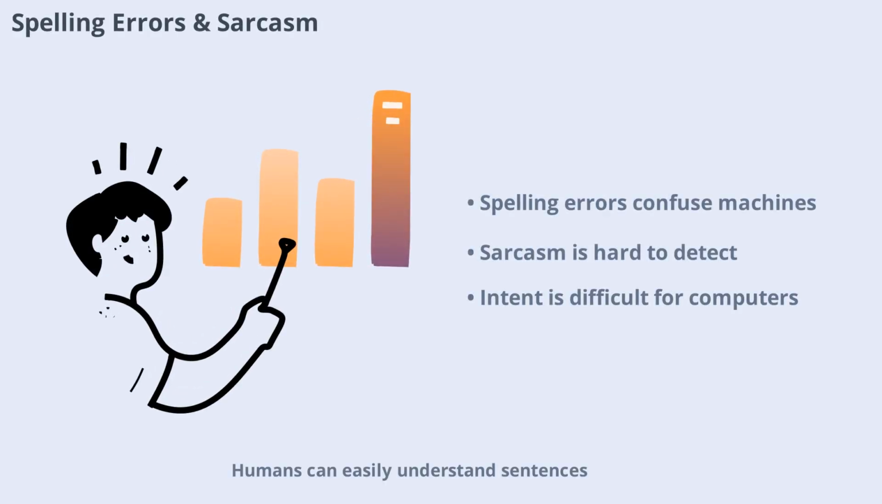Humans can easily understand sentences with spelling mistakes or sarcasm, but computers struggle. NLP algorithms can identify common spelling errors, but unusual mistakes may still cause confusion. Sarcasm is even trickier. Words may have positive or negative meanings depending on how they're used. Detecting sarcasm requires understanding not just the words, but the intent behind them, which is a complex task for machines.